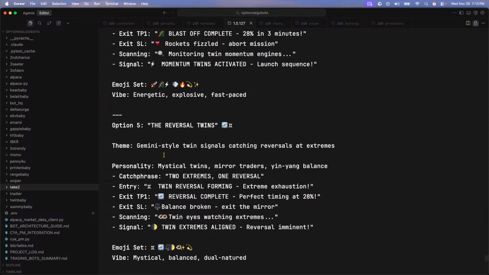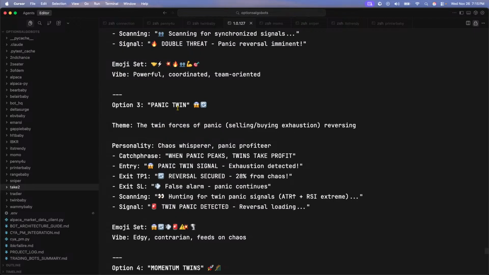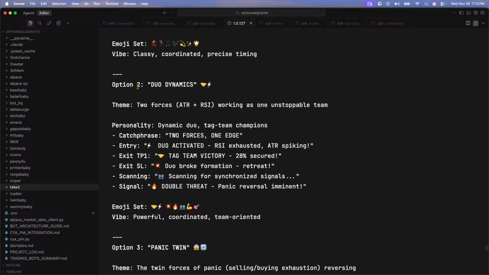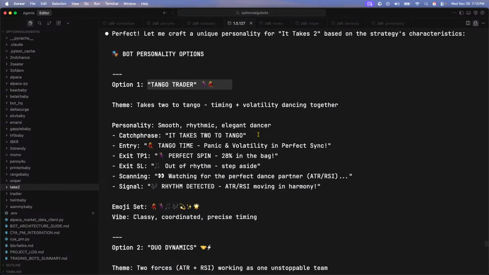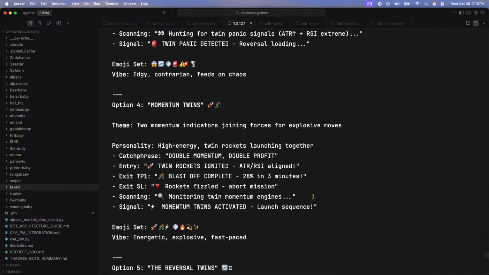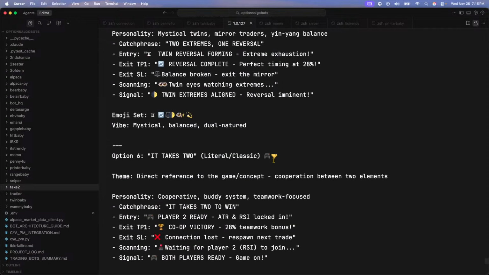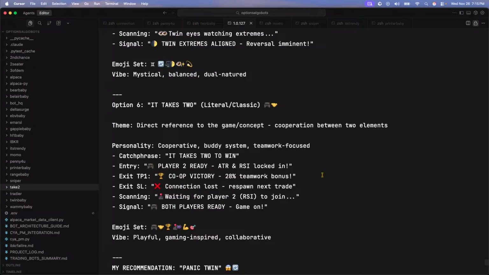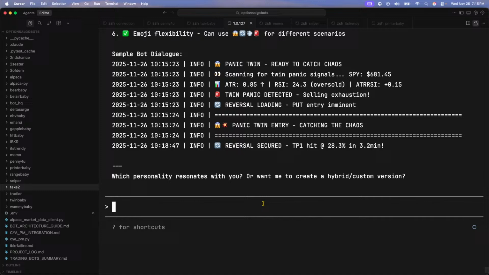Option 2, it takes 6. The reversal twins, the momentum twins, the panic twins, dynamic duo, tango trader. That's so lame. All of these are so lame. Momentum twins. All right, I just want to get this done. So the reversal twins, it takes 2. All right, these are lame. I'm not gonna hold you. All right, let me think of one that's better.